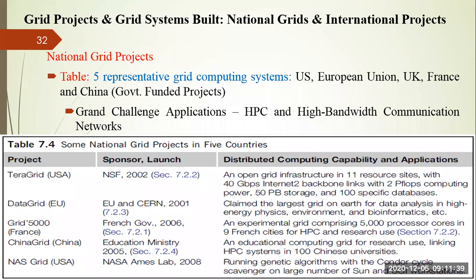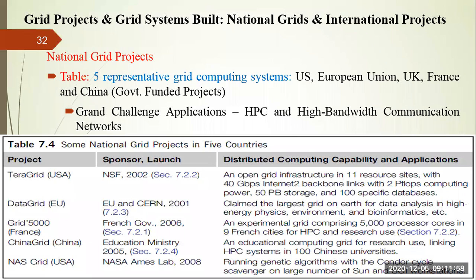In order to promote these things, you can take help of the grid computing projects, or grid computing resources. So in order to promote this into various places, that is the advantage we are going to get in the case of grid computing.